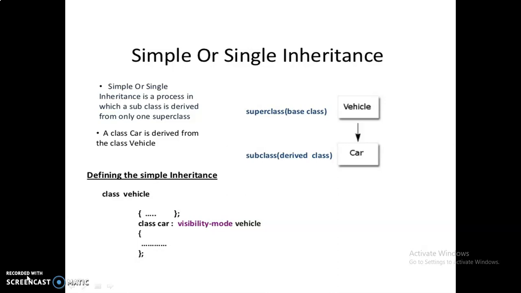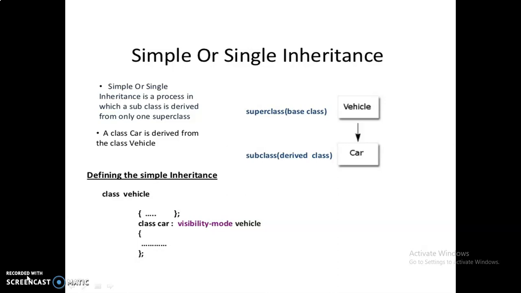Simple or single inheritance is a process in which a subclass is derived from only one superclass. Here the superclass is also called the base class. In this example, a class car is derived from the class vehicle. Here the syntax of defining simple or single inheritance is: class, then the class name, the visibility mode, and the base class name.